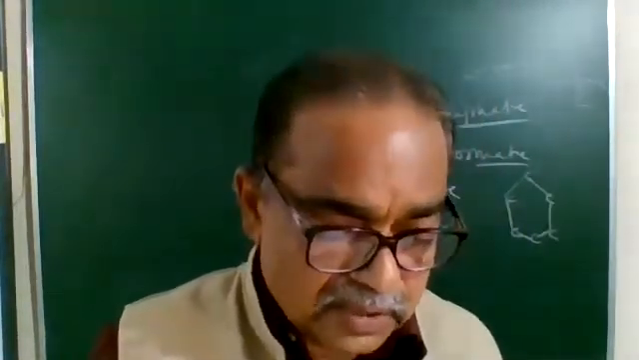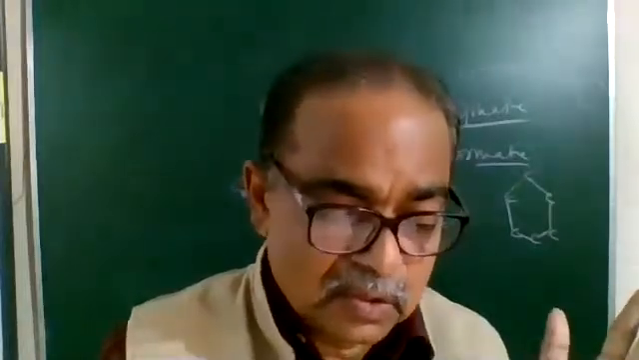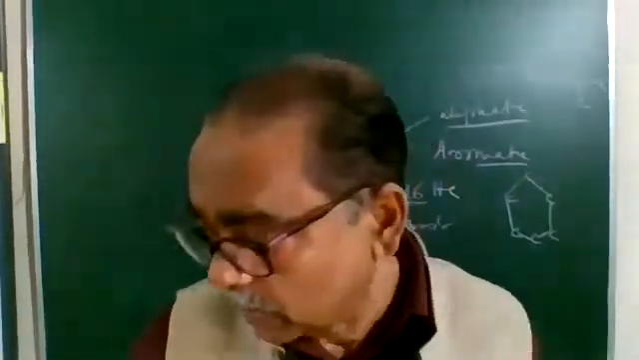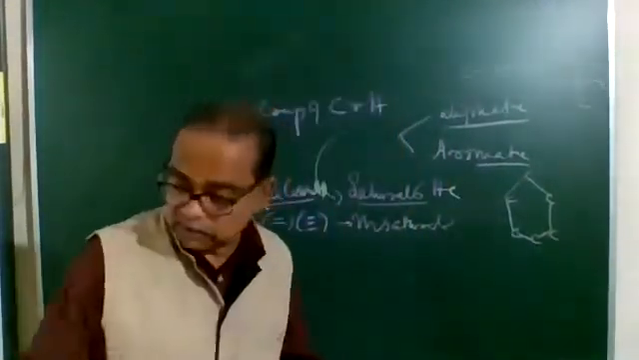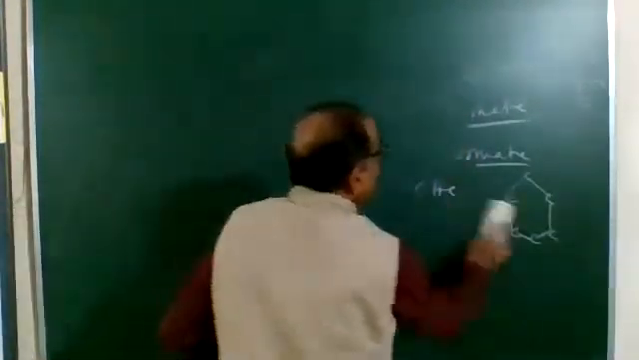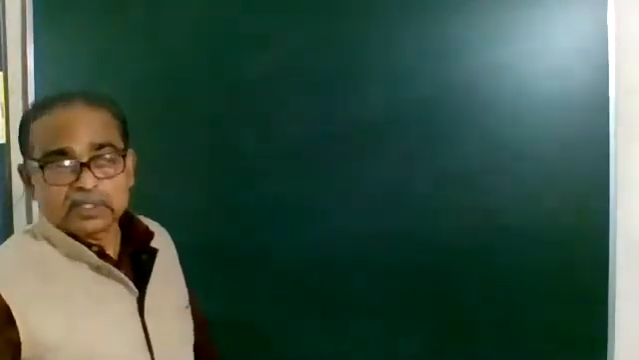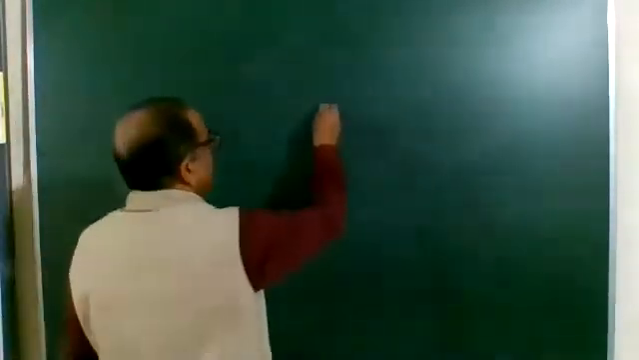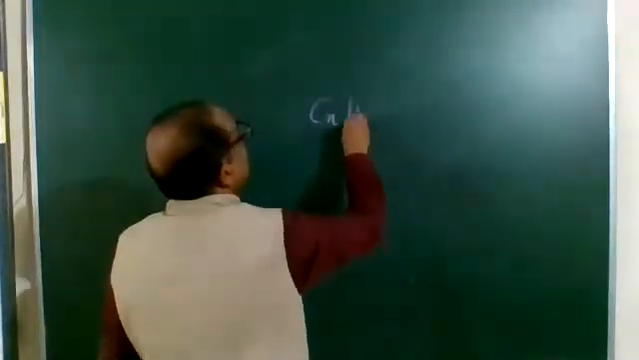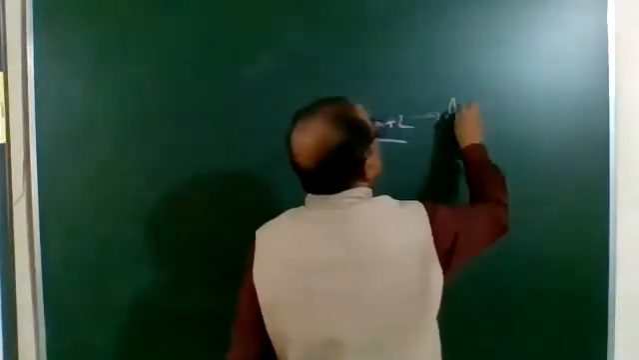Now what we need to do next is saturated hydrocarbons. Clear? So the first one is saturated hydrocarbons. All those hydrocarbons which have a single bond between the carbon atoms are represented by CnH2n+2 and are known as alkanes.